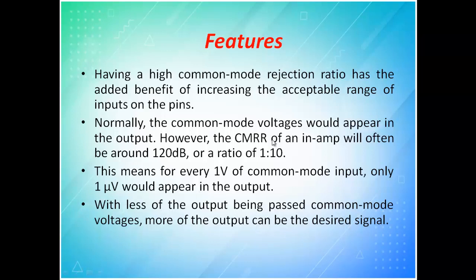Having a high common mode rejection ratio has the added benefit of increasing the acceptable range of input on the pins. Normally a common mode voltage would appear in the output. However, the CMRR of an instrumentation amplifier will be around 120 dB, or a ratio of 1:10. If you give 2 volt, 2 into 10, 20 volts will be the maximum amplification level. This means for every 1 volt of common mode input, only 1 microvolt will appear as output.